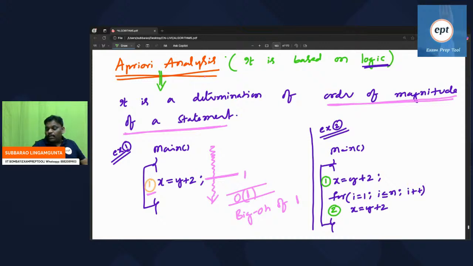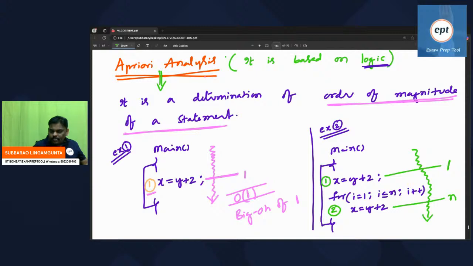The second program contains two statements. But remember everyone, whenever this program is running, the first statement executes one time, but the second statement executes n times.